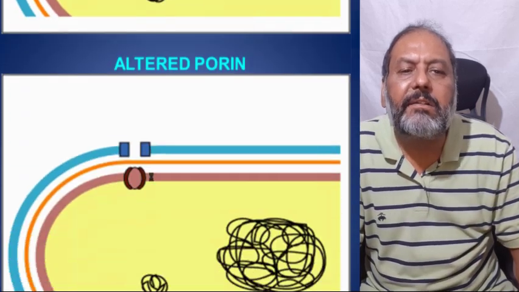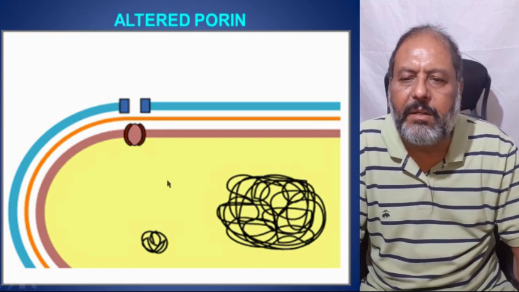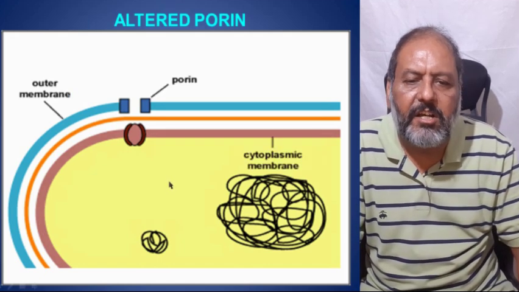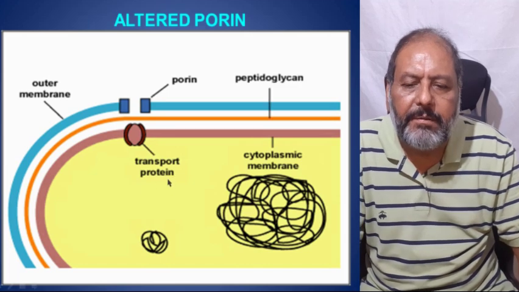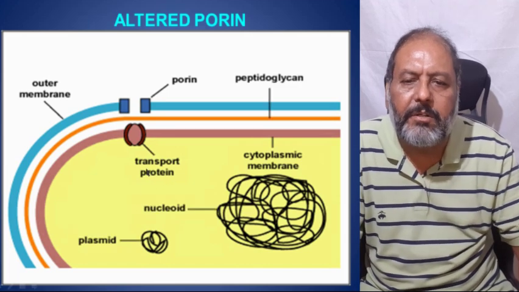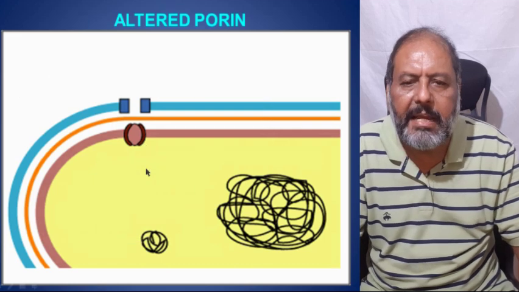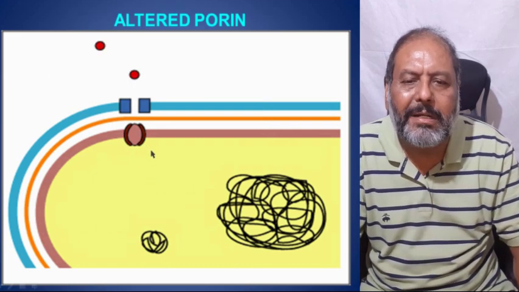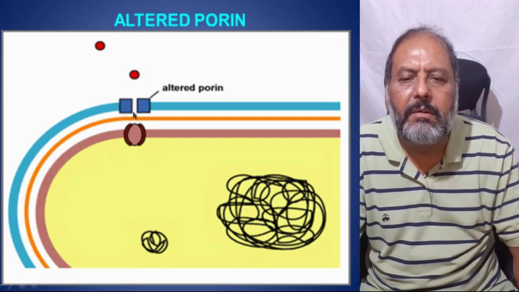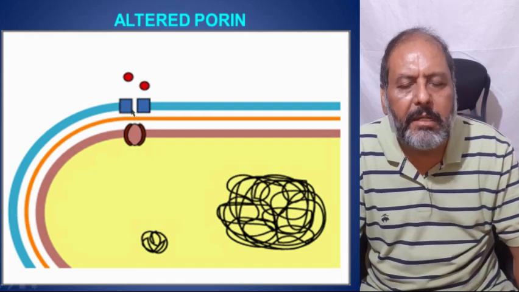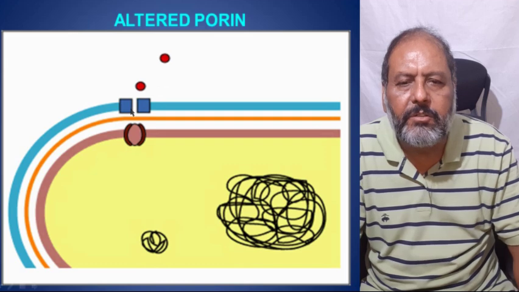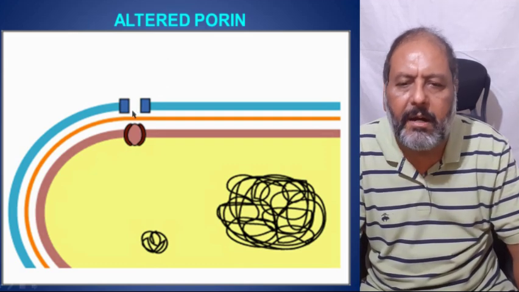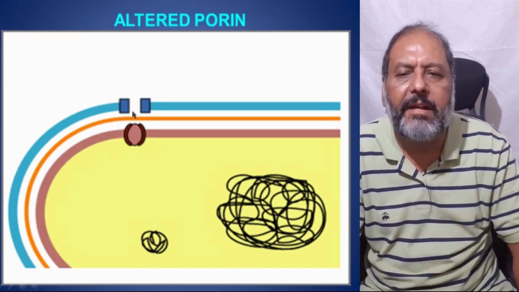Similarly, the altered porin molecules. Here one can see the outer membrane, the porin and the transport protein, and see that as the antibiotic tries to come and enter into the porin, these just become narrow and do not allow the antibiotic to enter. So that is the altered porin molecule which does not allow the antibiotic to enter.